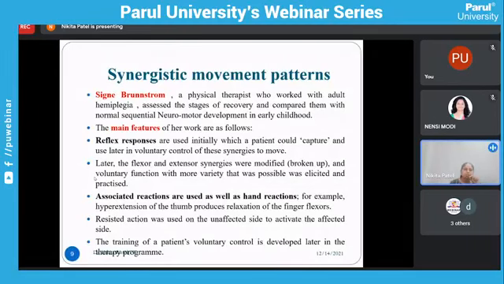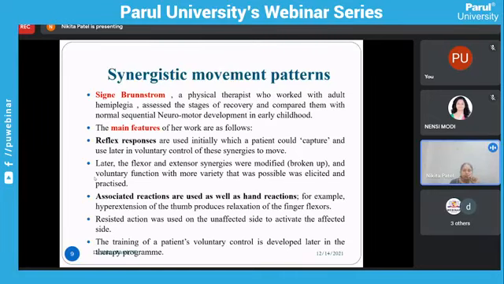And there are mainly some features. First is the reflex responses. We can use these reflexes for treatment purposes. That means if we initiate these reflex responses, we can get the synergy pattern in the initial stage. But once we get the synergy pattern, our role is to break the synergy. And if we break the synergy, then we can get voluntary function of the particular muscles.